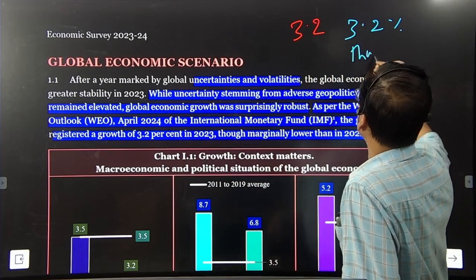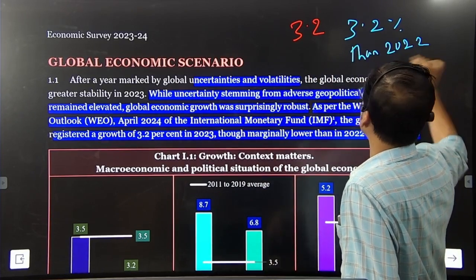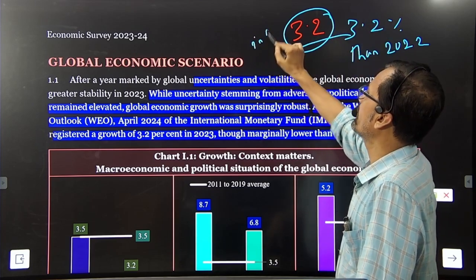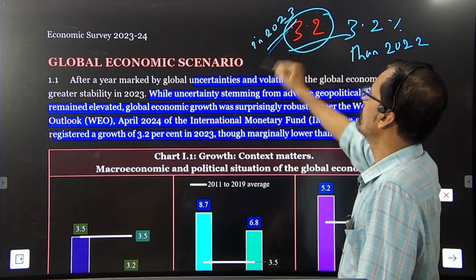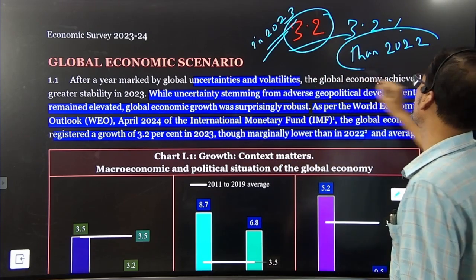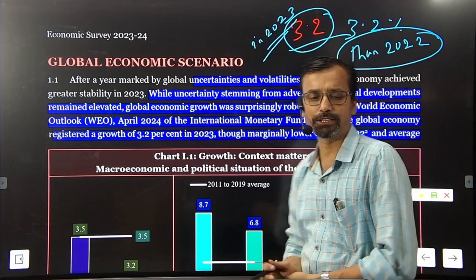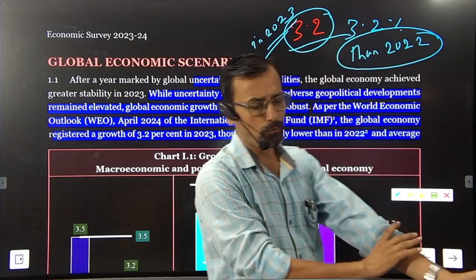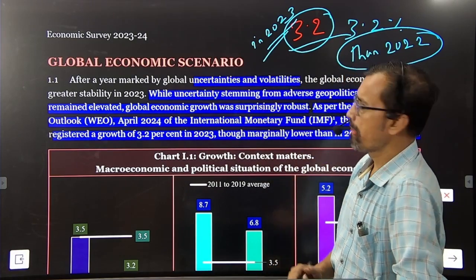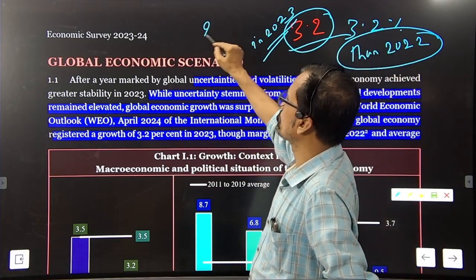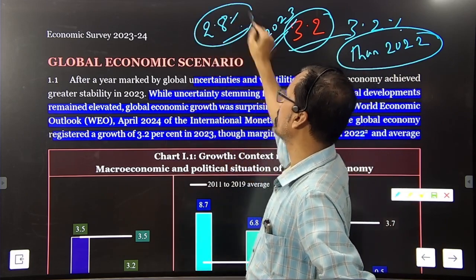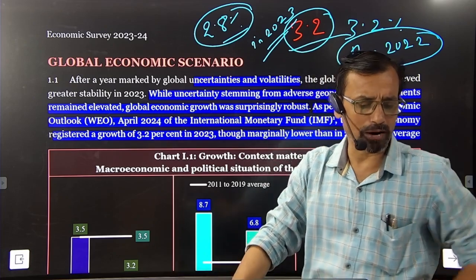than the growth registered in 2022. But compared to the projection, it is higher. The projection was 2.8%. This is the projection figure by the World Economic Outlook.